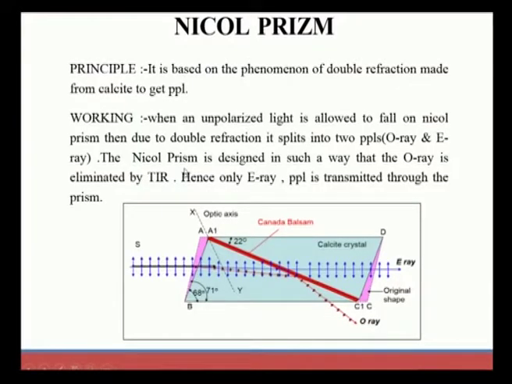Hence the Nicol prism is designed in such a way that the O ray is eliminated by total internal reflection. The O ray is completely eliminated by total internal reflection, so only the E ray PPL is transmitted through the prism. Since the O ray is completely reflected, it cannot move out of the Nicol prism, and only the E ray comes out of the prism. So we can get only one very strong PPL, using the Canada balsam here.